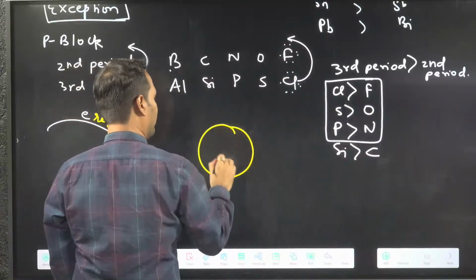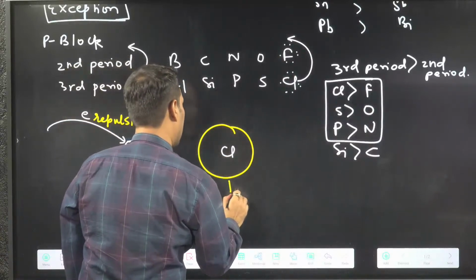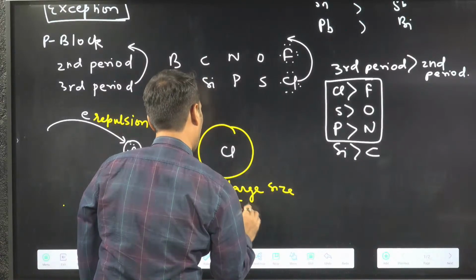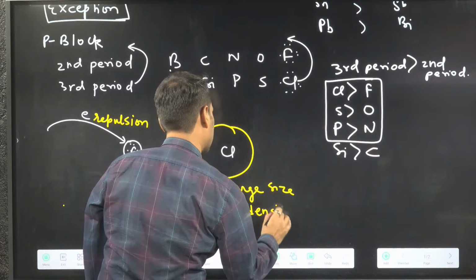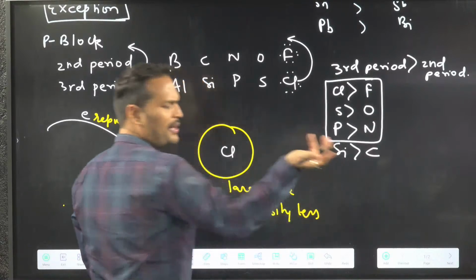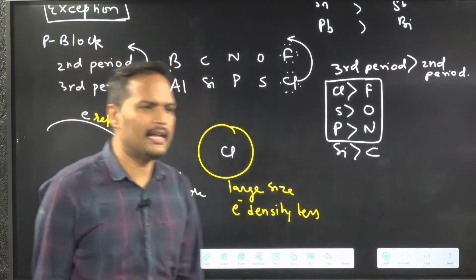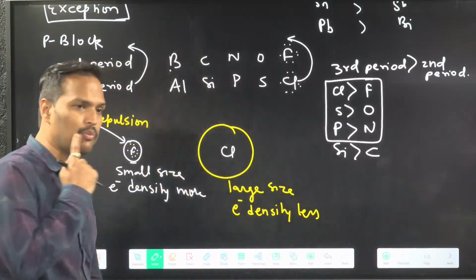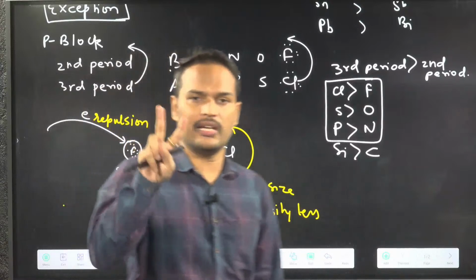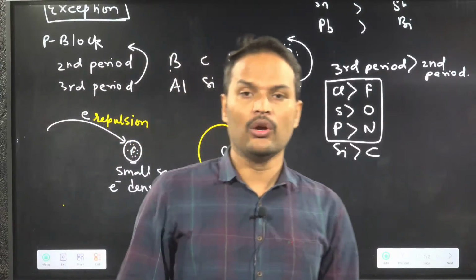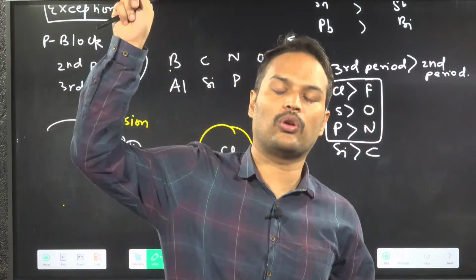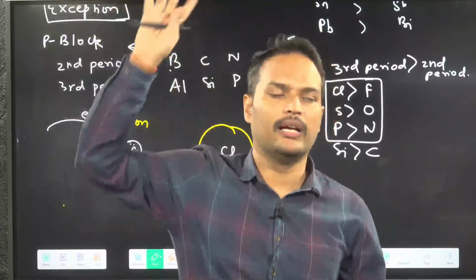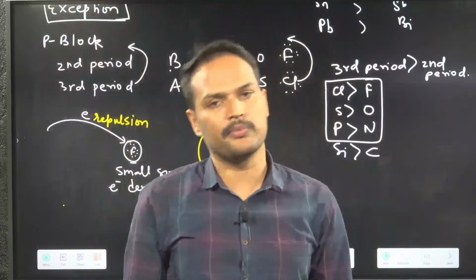Chlorine, no problem, big size, large size. Large size means what? Electron density is less, which means less repulsion. Clear? And this is the most important point I am saying. Two points are there in electron affinity. One is that second electron gain enthalpy is always positive. Second onwards, electron gain enthalpy is always positive.